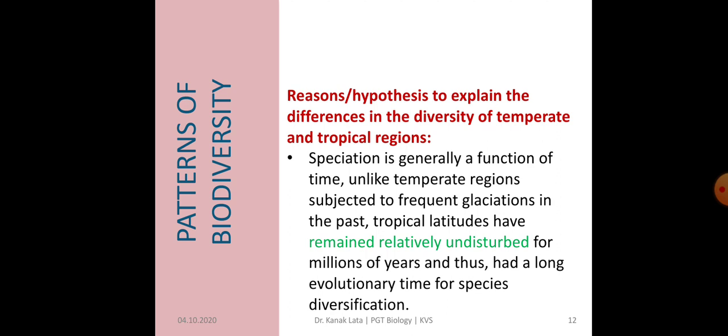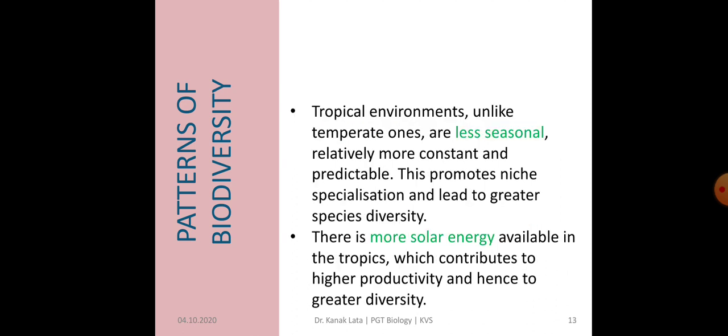But temperate regions were subjected to frequent glaciation in the past. Second, tropical environments are less seasonal and relatively more constant and predictable compared to temperate ones. Due to this, there is greater species diversity. Third, in the tropics, the availability of solar energy is more, so there is higher productivity and greater diversity as compared to temperate regions.